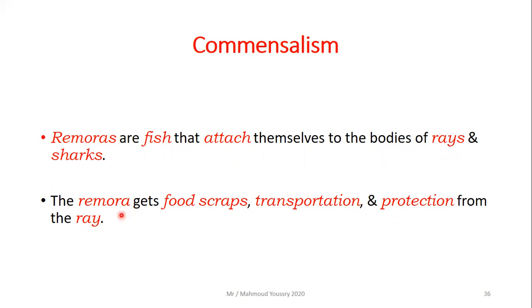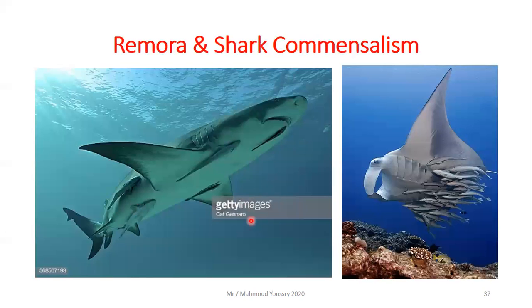So what is the benefit for the remora? The remora gets food scraps, transportation, and protection from the rays. And what the rays get in turn, this is what we will know. As you can see, this is a picture of a shark. Can you see these small fishes attaching themselves to the body of the shark, or even this huge number of remoras on the body of a ray?